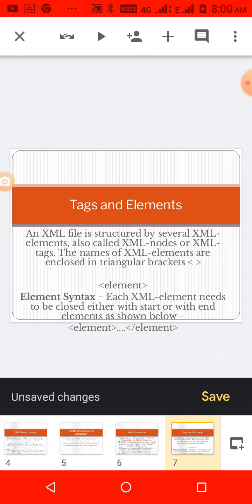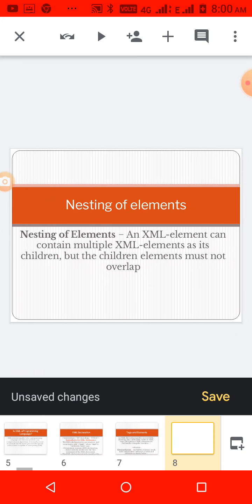And then tags and elements. A tree like format must be followed in XML, same as in HTML. And then wherever an element starts, there must be an end element with a slash tag. See here, element syntax. We have to start with element, end with slash element. This is the proper format. Whenever we start a tag, it must be closed by the same tag with a slash. Then nesting of elements: inside an element we can write other elements also, that is called nesting of elements.